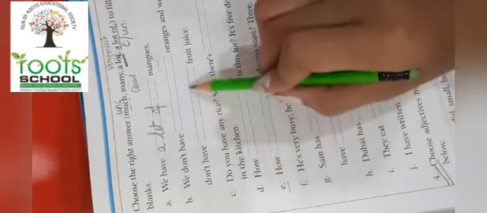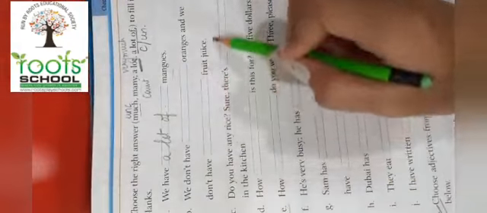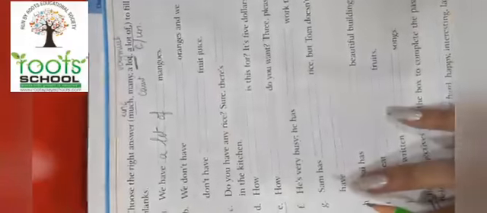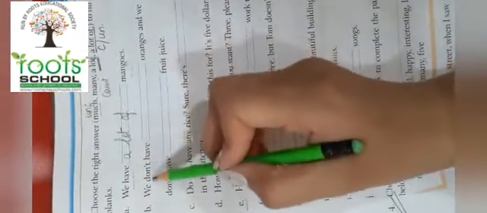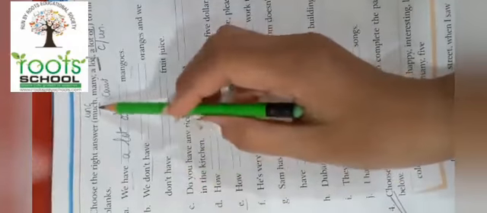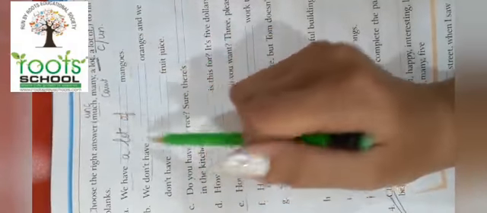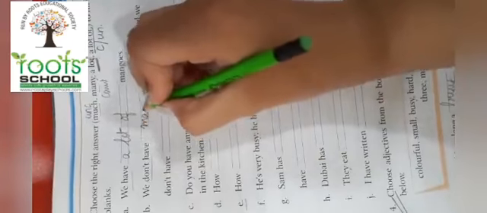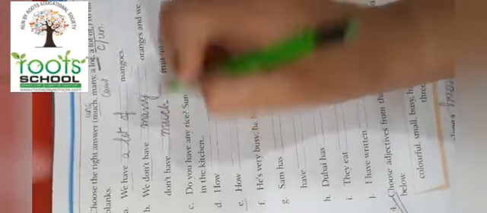We don't have dash oranges and we don't have dash fruit juice. So for oranges, what are we going to do? Now here it was we have, so we used a lot of. Here we don't have. So much cannot be used as oranges are countable. So what we are going to do is use many. We have many oranges. We don't have many oranges, and we don't have. Now juice cannot be counted. So it is uncountable. So it will be much.